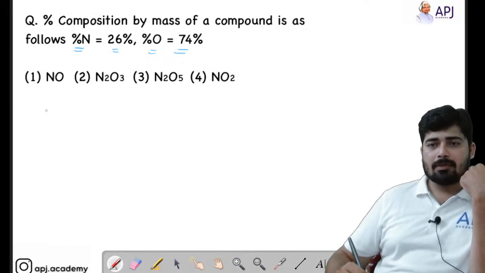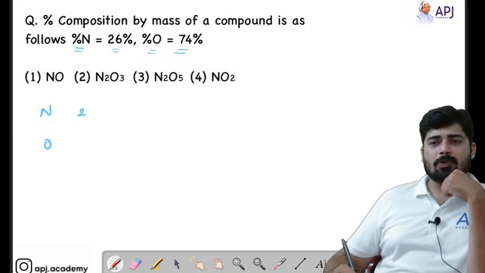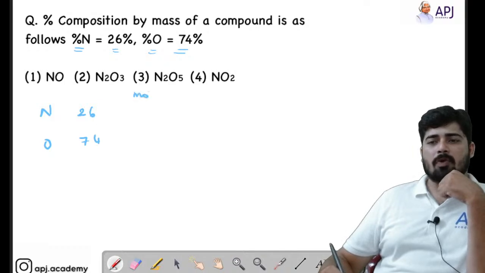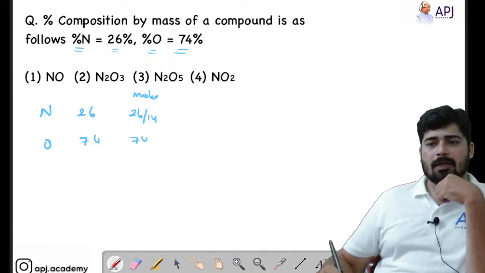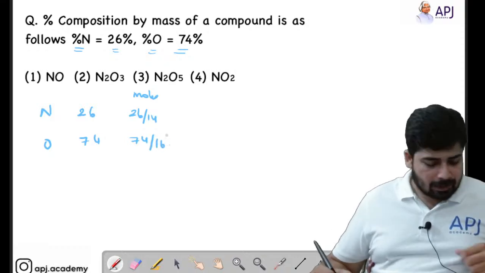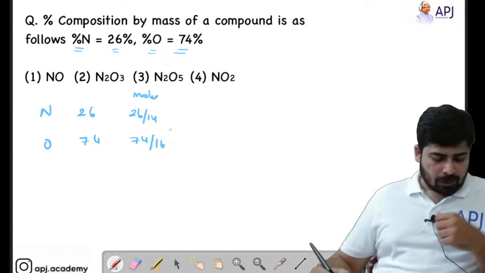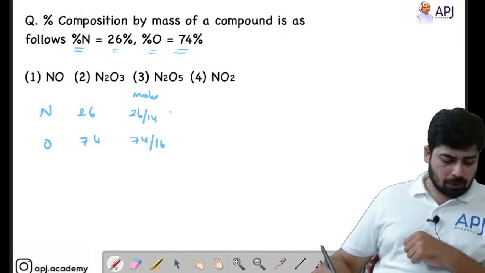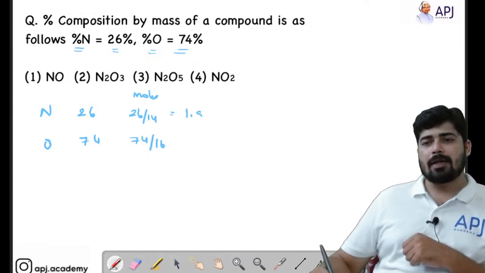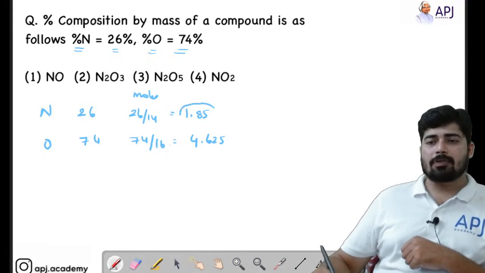We have 2 elements. So elements are nitrogen and oxygen. Percentage mass is given as 26 and 74. Next we have to calculate the number of moles. For moles, we have to divide the percentage mass by molar mass, that is 26 divided by 14 and 74 divided by 16. Mass of nitrogen is 14 and mass of oxygen is 16. So if you divide it, you will be getting 1.85, and if you divide here, you will be getting 4.625. Now we know that this is the smallest value.